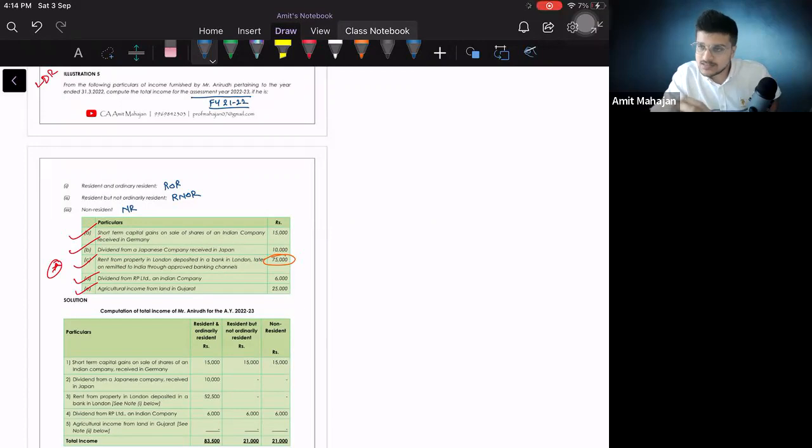That is why I spent a good amount of time on residential status, because in residential status, in my whole notes there are 6 to 7 pages total. If you get full grip on residential status, you can get full marks in residential status by just reading 6 pages. And that is why I spent some more time on residential status. I will spend time on house property also, because I don't want you to lose marks in easy chapters.